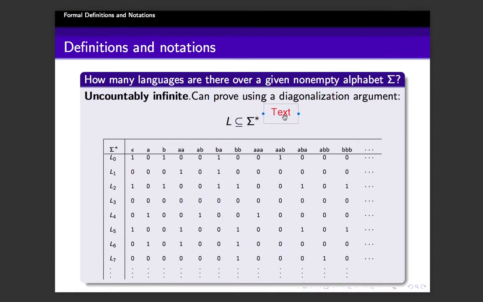Then the question: what is this language, say L4? If you consider, for example, L4 is this set: A, and then AB, then AAA, etc. It's represented by a binary string. So the first element is 0, which means epsilon is not present. Second is 1, which means A is present. So that is A is here. And then the next element present is AB, so AB is here, and the next is AAA, which is there.